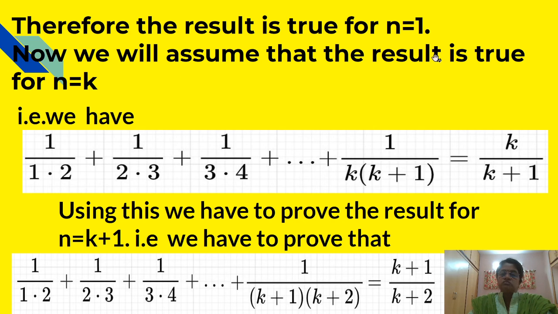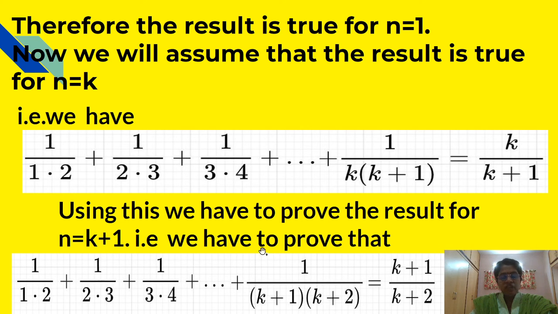Now we will assume the result is true for n equal to k. That is, we have 1 upon 1 into 2 plus 1 upon 2 into 3 plus 1 upon 3 into 4 plus dot dot plus 1 upon k into k plus 1 is equal to k upon k plus 1. Now using this we have to prove the result for n equal to k plus 1.